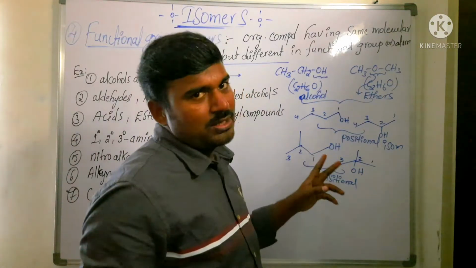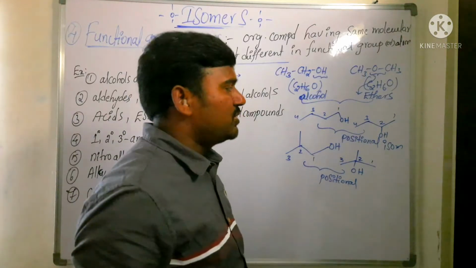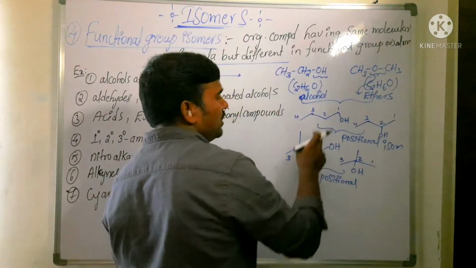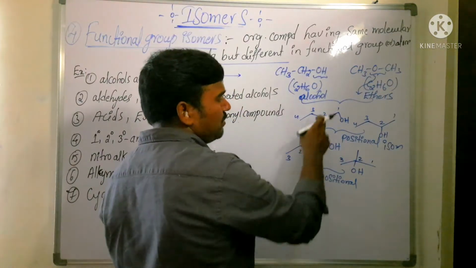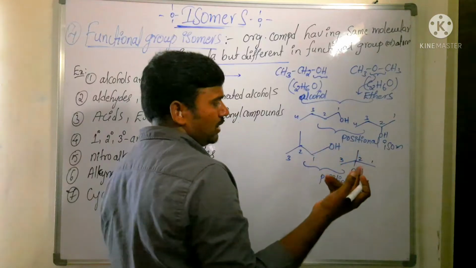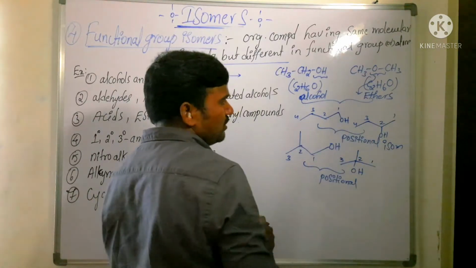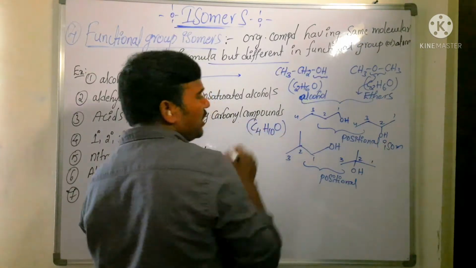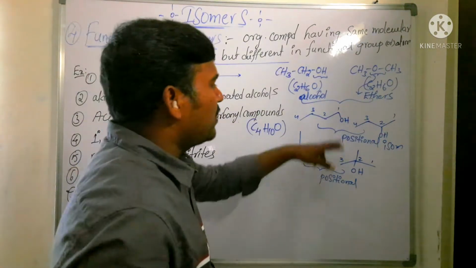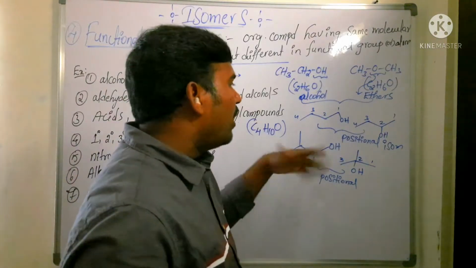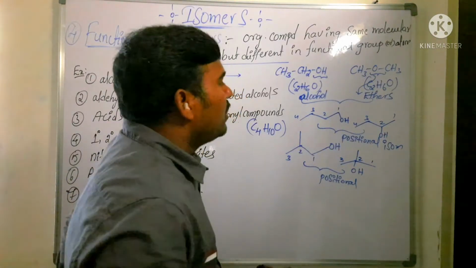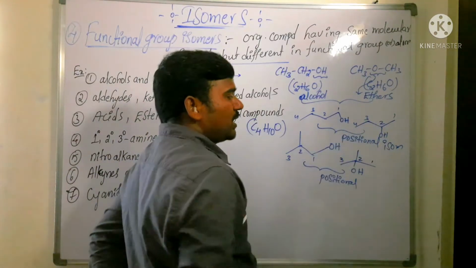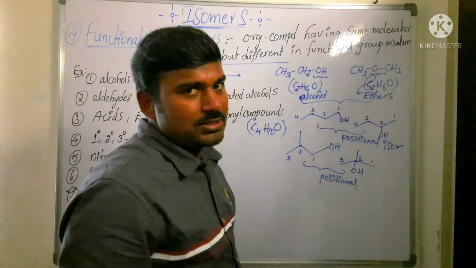They come under positional isomer. Now these two come under chain isomer, having the same molecular formula but differing in their carbon chain. And all these are alcoholic isomers for C4H10O. For this molecule, how many alcoholic isomers are possible? 4 alcoholic isomers. Out of the 4, 2 will be primary alcohol, 1 is secondary alcohol, and 1 will be tertiary alcohol.